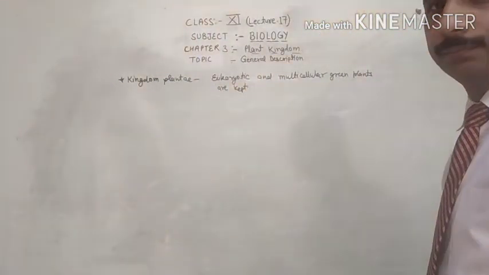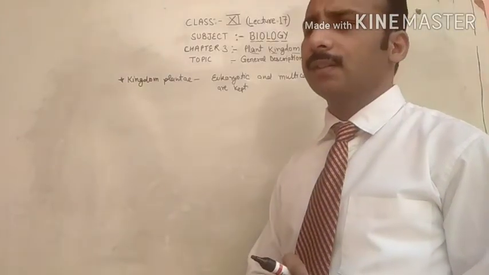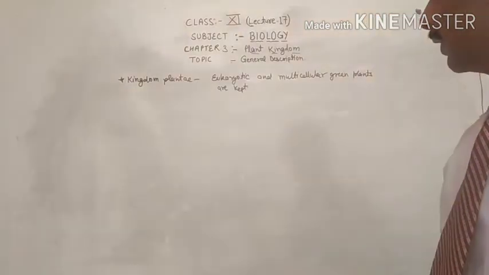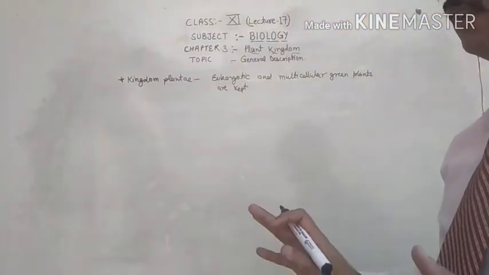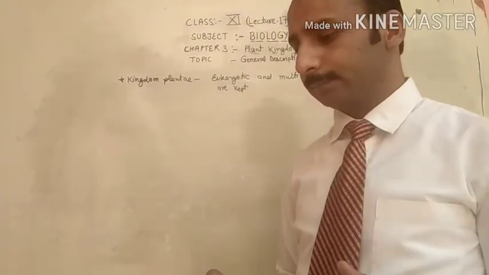The multicellular and eukaryotic organisms which have the green pigment are placed into the kingdom Plantae.